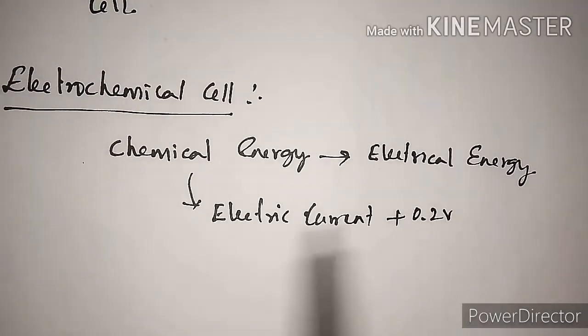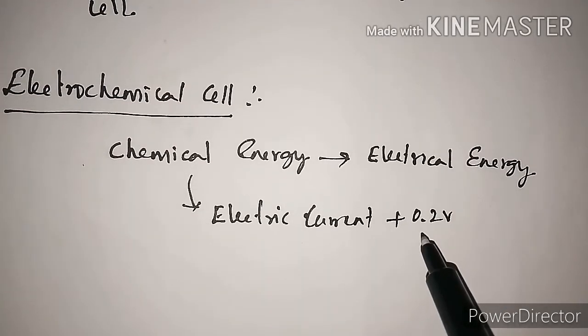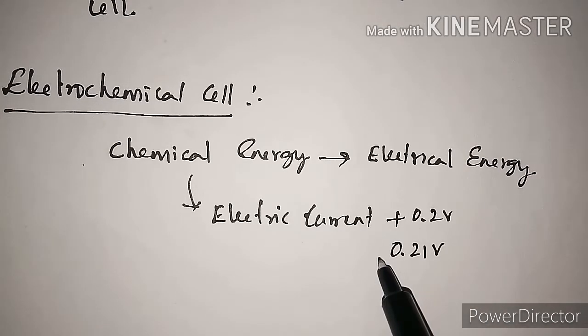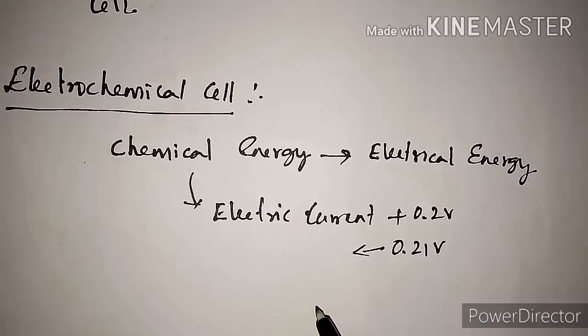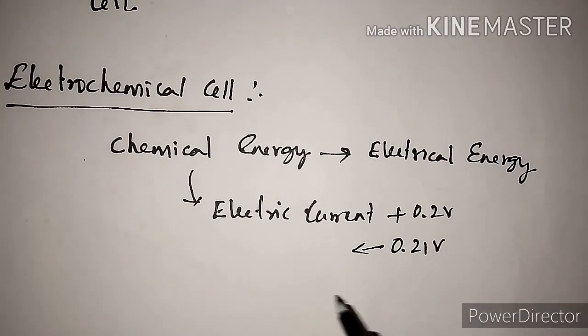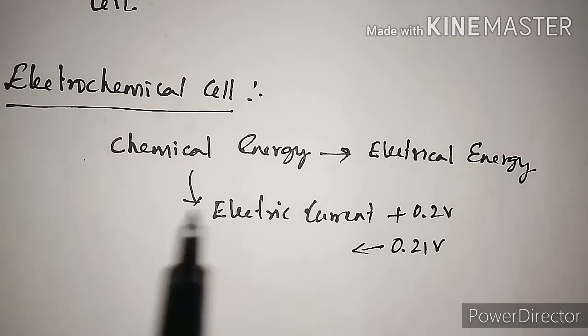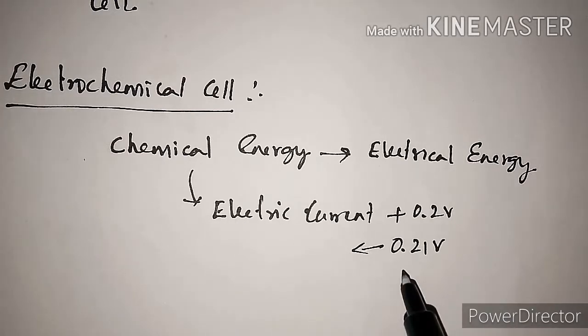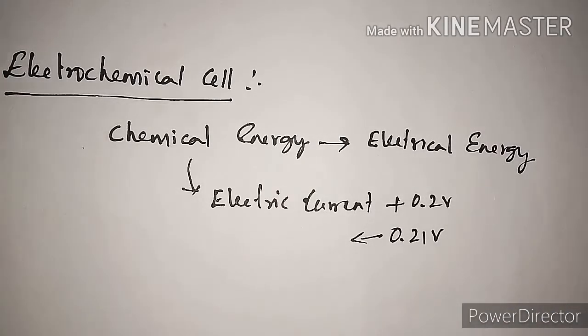Now just by passing slightly above the output electric current, 0.21 volts, into the chemical cell externally, now the electrical energy will be converted to chemical energy. The reactions will go in the reverse order. That is how the electrical energy converts into a chemical energy, by passing just slightly above the output electric current.